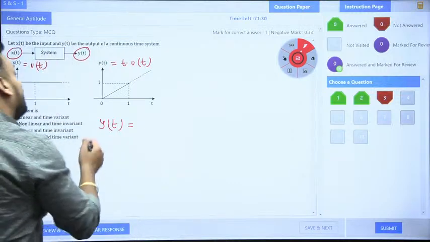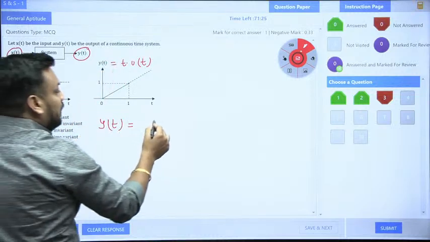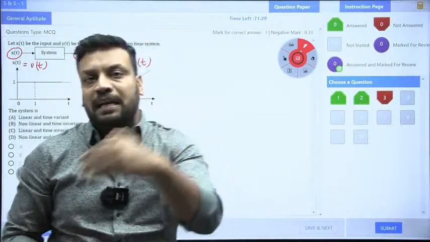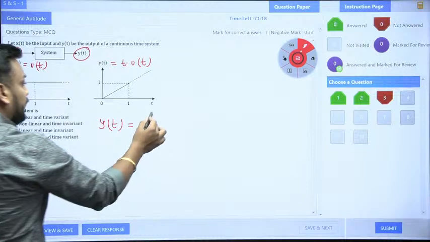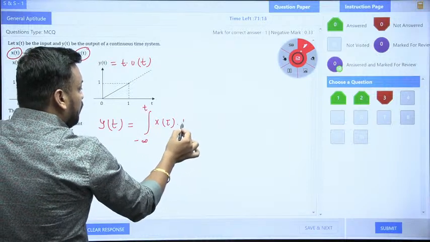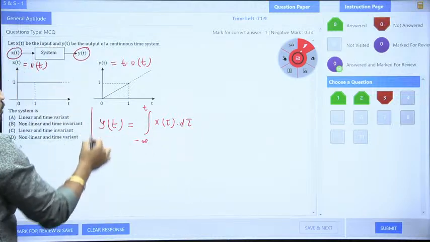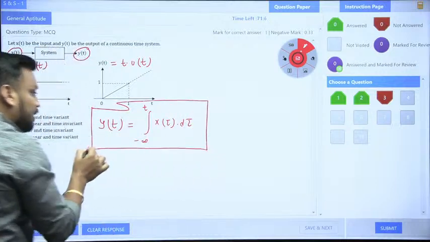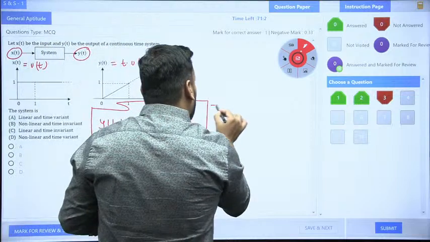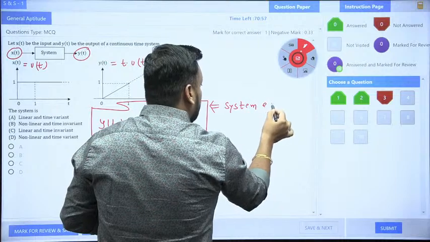So tell me, guys, what do I need to do with x(t) so that it becomes a ramp? u(t) then ramp. It means, sir, we need to perform integration, because the running integral of a step signal is nothing but the ramp signal. So can I write the equation like this? Integral from minus infinity to t of x(tau) d tau. The integral variable can be lambda also, can be u also, can be mu also, tau also. So this should be my equation, sir. This is a very important concept here: you need to design the system equation.